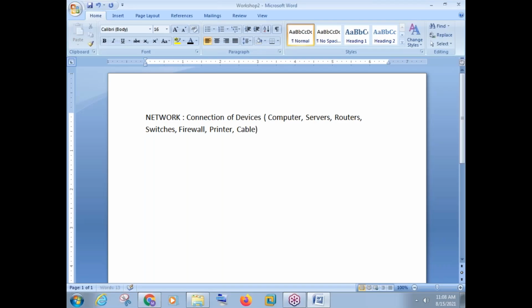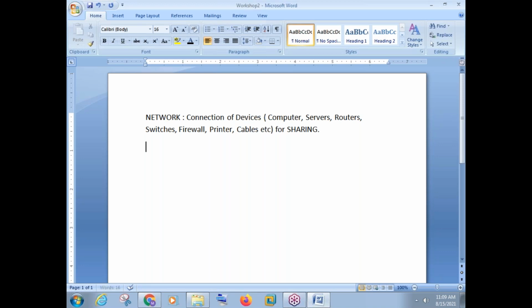Firewall, printer, we use some cables, etc. These are the devices we use in a computer network, friends. Okay, so connection of devices like all this for sharing. This is what a computer network is all about, connection of devices for sharing.